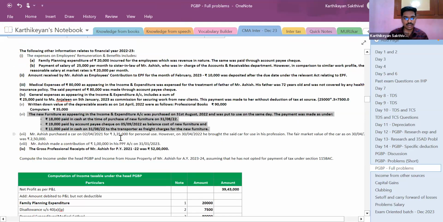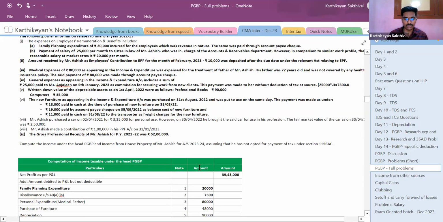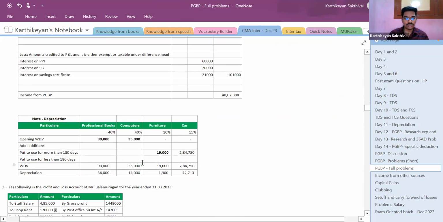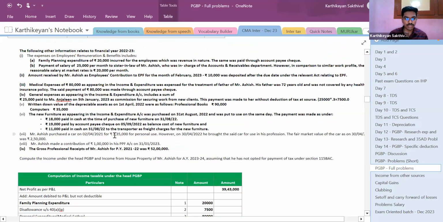Next, Ashish purchased a car for 3,35,000 on 2/4/2021. On 3/4, he bought the said car. The fair market value was 2,50,000. But you cannot take the 2,50,000 amount. What you should do is, assuming this is the only asset in the block, from the date of purchase till the year in which the asset is brought into use, you should provide depreciation, and the WDV that comes is to be treated as cost.